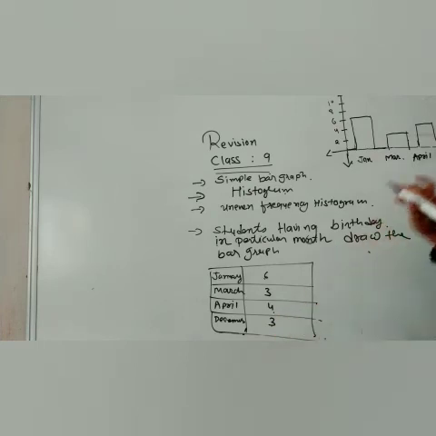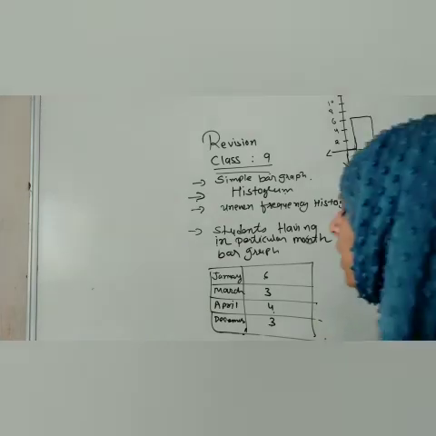Let me do it for 3, you will take it and keep it down. So this is how you will draw the bar graph. You have to indicate over here that on the y-axis, 1 centimeter equals 2. What 2? The students. So this is how you can draw the graph.